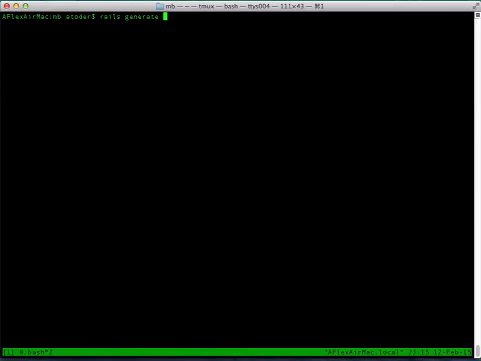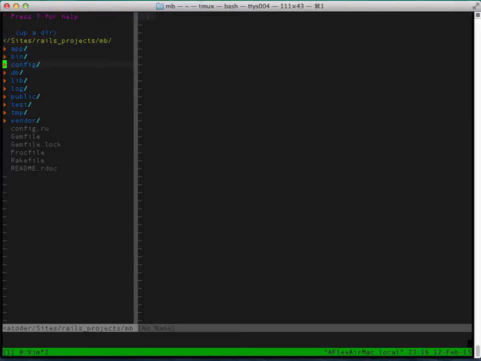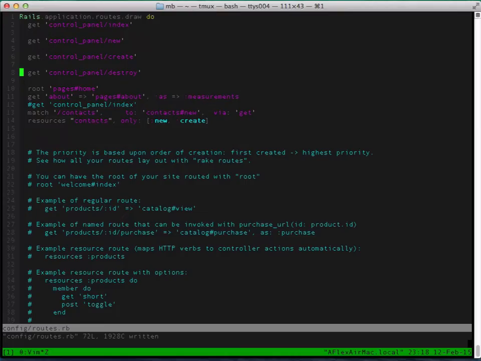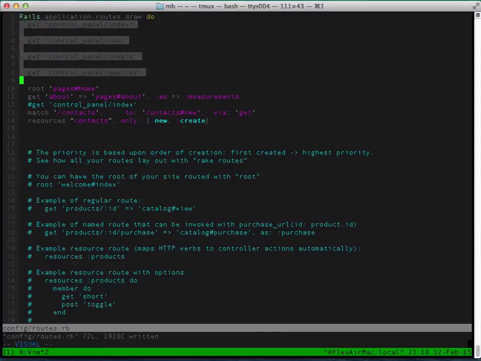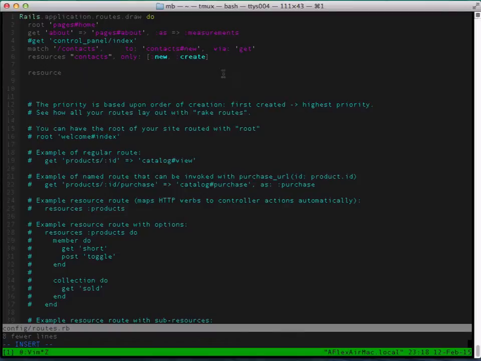Rails generate controller. We're going to generate a controller named control panel, which has index, new, create, and destroy actions. Fairly standard procedure. Now I'm going to use Vim and open up the routes. Since our control panel controller has one name, but we want the admin panel to be in whatever our website name is /admin, we're